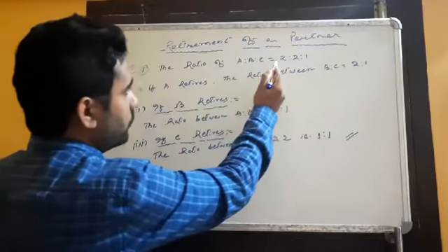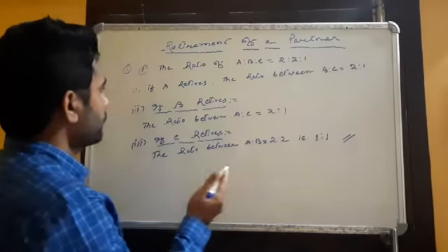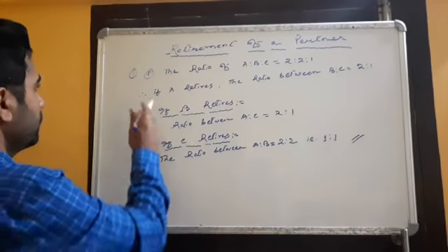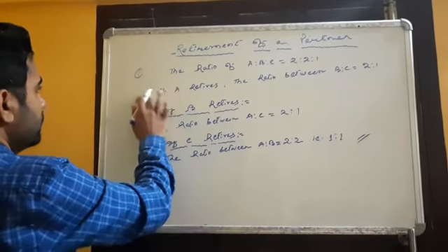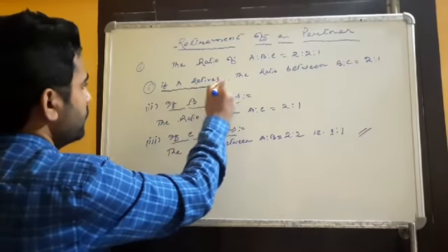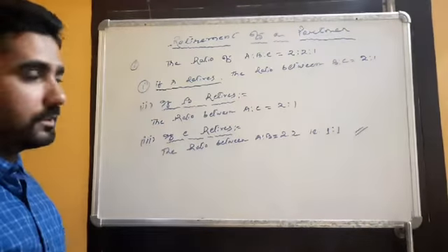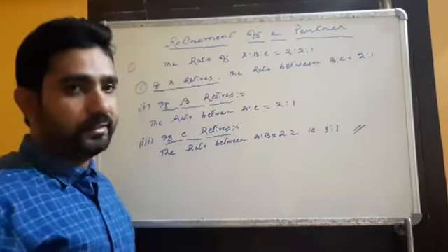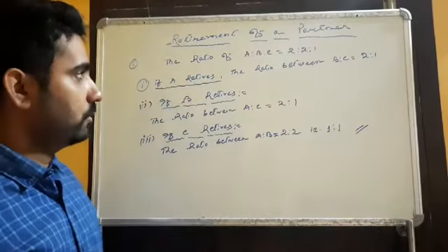Here it is given: there are three partners, A, B and C, and their profit sharing ratio is 2:2:1. Now they have given three conditions. Condition number 1 is, if A retires. If A retires, it means A is retiring from the business and the business will be carried forward by B and C. Then what will be their new ratio?